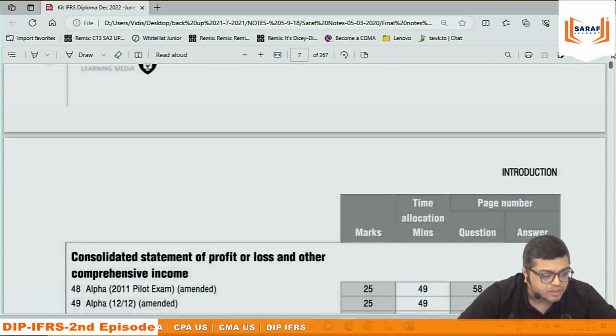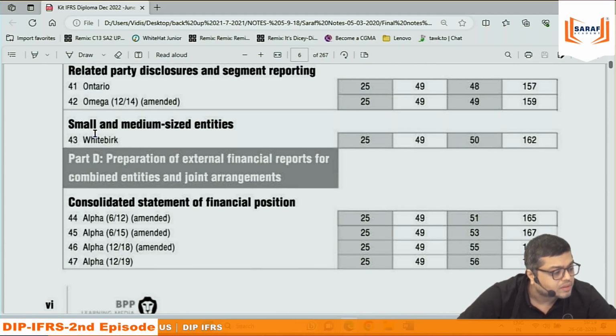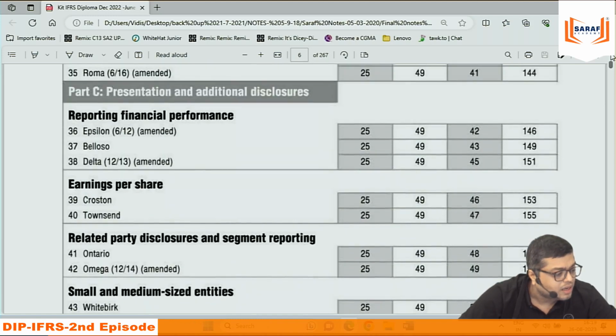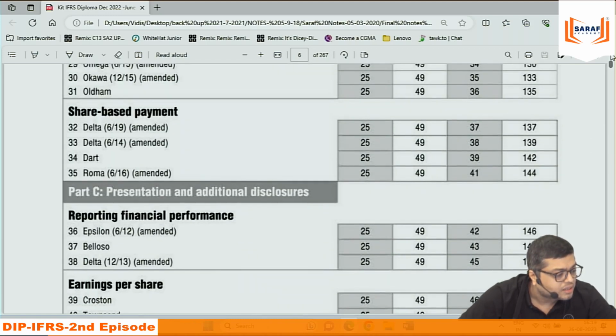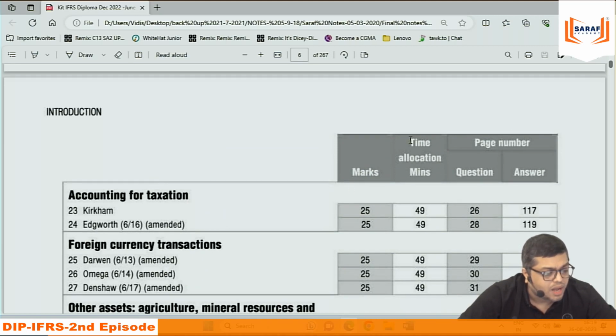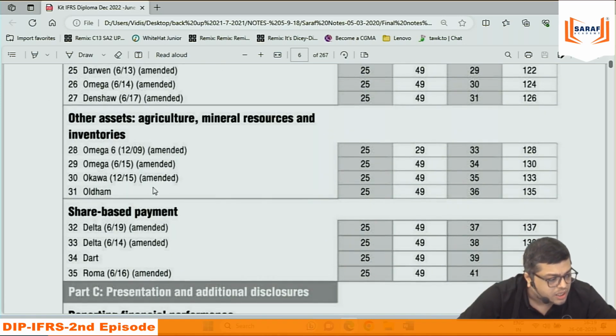ठीक है ना? Now, small and medium sized, related party, earnings per share, presentation, share based payment. There is a question 32 number, there is 33 number, there is, no, these are numbers. 1 second. What is the heading given? This is marks, time allocation, page number, question, answer. This is the page number in which you will be getting the question. And this is the page number where you will be getting the answer.